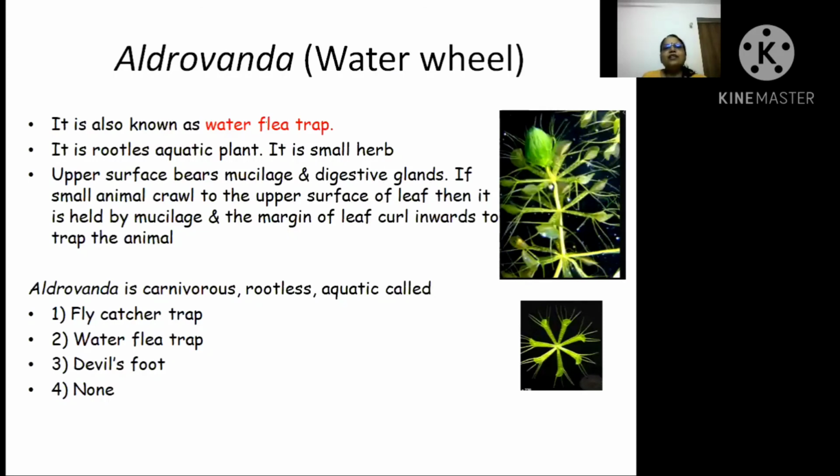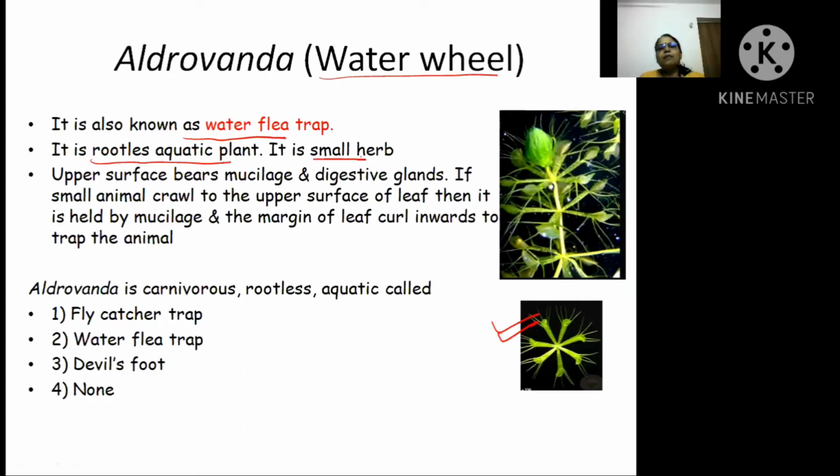Next, if you see, is Aldrovanda, which is also known as waterwheel. Check the diagram. First of all, there is no root. It will rotate just as if a wheel is rotating in water. Their work is to trap water fleas, meaning small insects present in the water. So it is also known as water flea trap. It is a rootless aquatic plant.